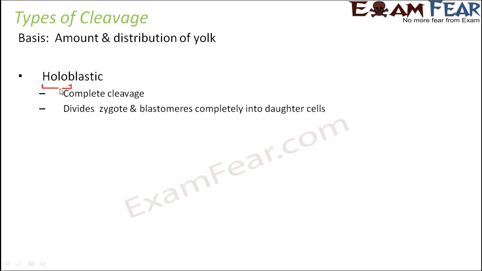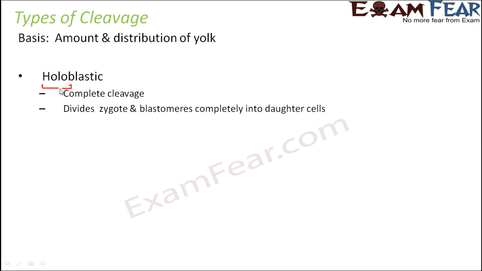It's like complete cleavage. It is completely divided into two halves. So the entire structure has been divided into two halves. So that's called complete cleavage. And that type of cleavage is holoblastic cleavage. So this cleavage completely penetrates the egg. So it's like the entire egg gets divided into two halves.